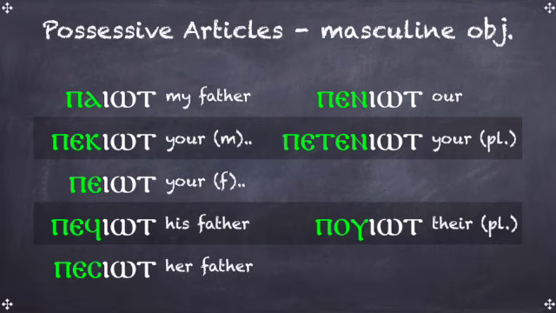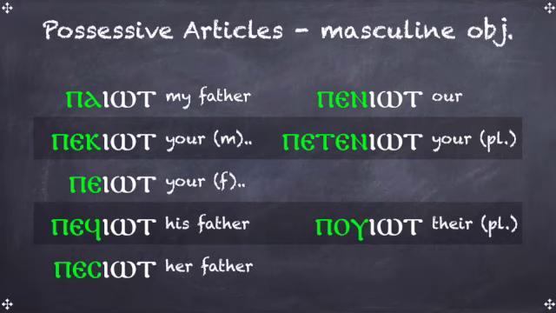If the object being possessed is a masculine object, in this case father, then the possessive article has to follow the golden rule for Coptic prefixes, meaning it has to begin with a P sound.